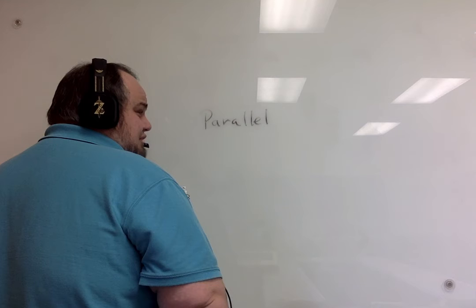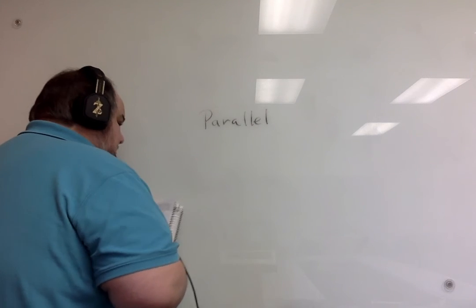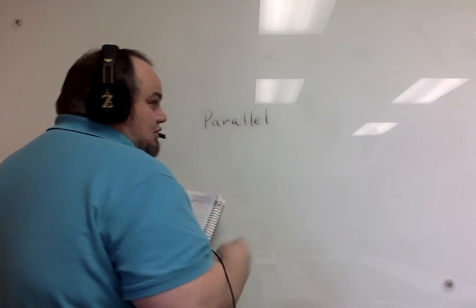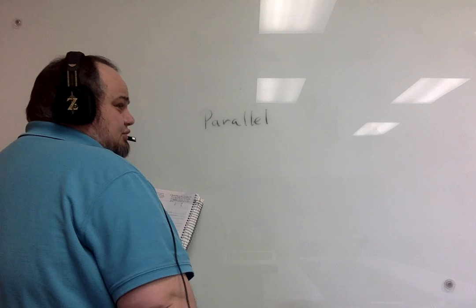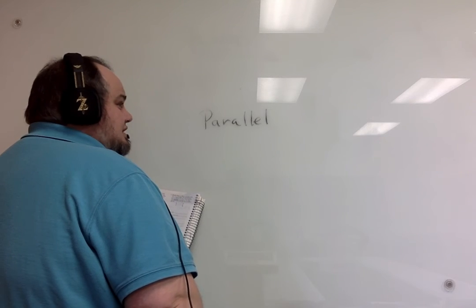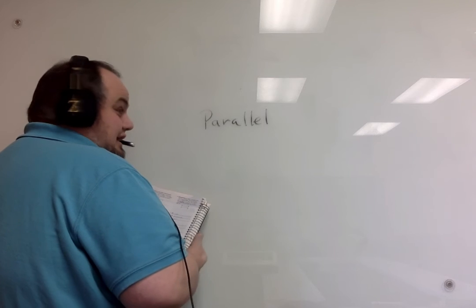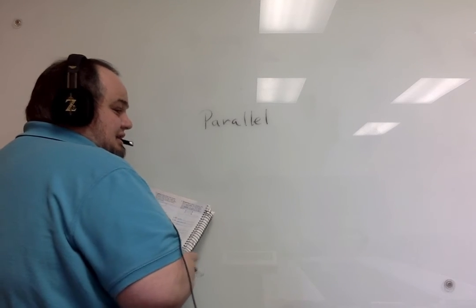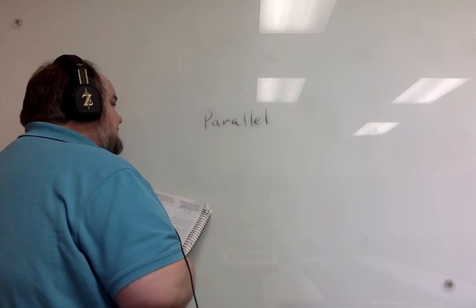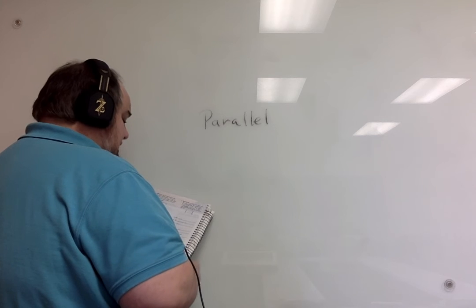If they're not in the same plane and they don't intersect, that's something different called skew lines. So if they're in three dimensions, one's going this way and then one's coming out over here, out of the board, in like a third dimension, then those would be considered skew instead of parallel. They also don't intersect, so it's not enough to just say lines that don't intersect are parallel. No. Lines that don't intersect and are in the same plane are parallel lines.